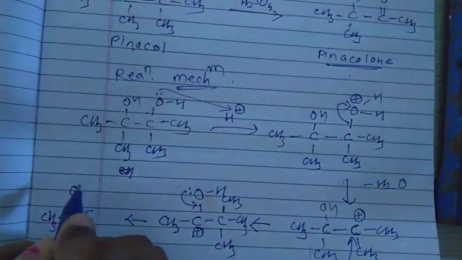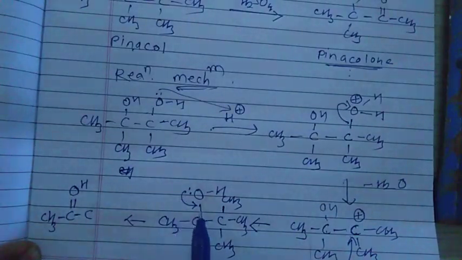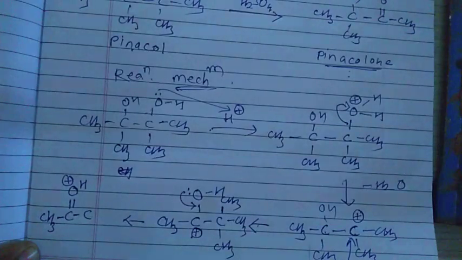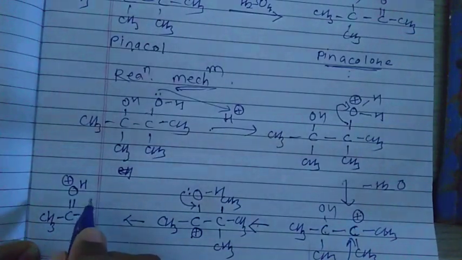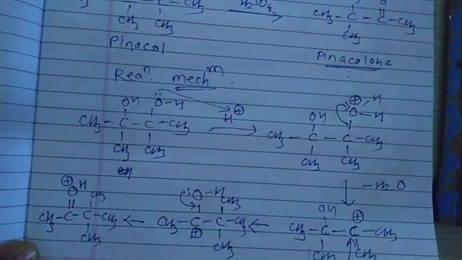Then this oxygen, which has a positive charge, its lone pair of electrons is shifted to this carbon, that's why this oxygen becomes positively charged, and here this carbon contains three CH3 groups, CH3, CH3, CH3.